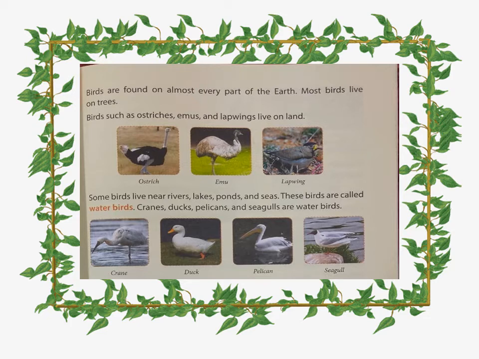Now in the book we can see some birds live in water, not for all the time, but they take their food and spend more time in the water. Those birds are called water birds, like cranes, ducks, pelican, and seagull. Please learn the names of the birds which live on the land, like ostrich, emu, lapwing, the flightless birds. Here the water birds' names are given with pictures. Please learn this.